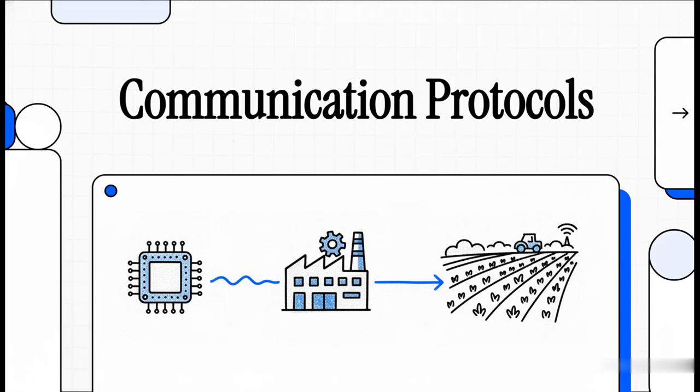Today, we're going to dive into the truly fascinating evolution of communication protocols. We'll be looking at exactly how devices talk to each other, tracing their journey from microscopic super-safe printed circuit boards, all the way out to sprawling factories and massive agricultural fields. It's an incredible evolution, so let's get into it.